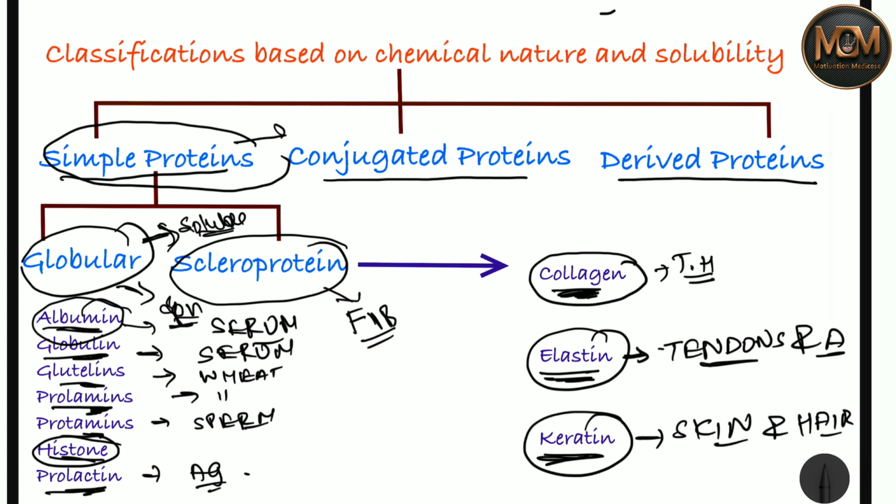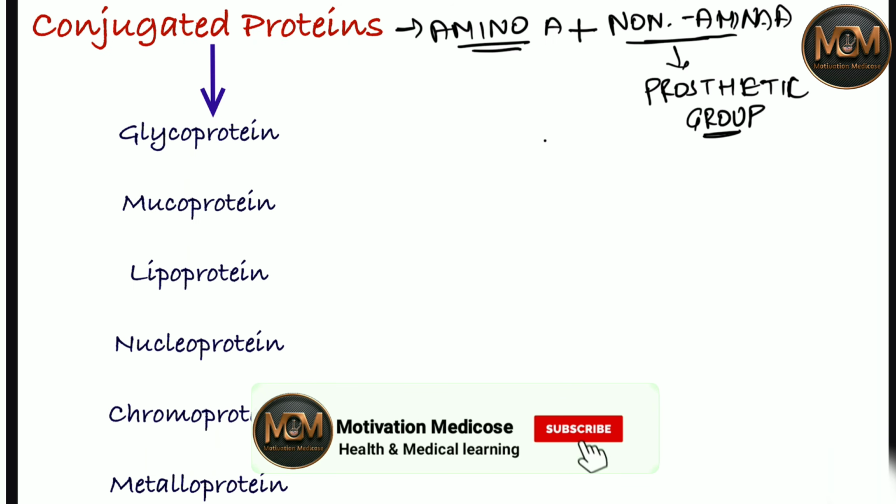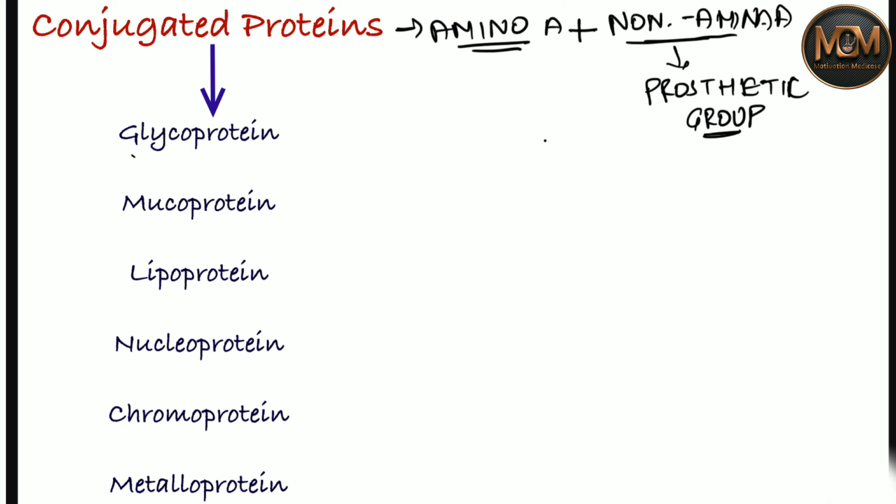Now we are going to talk about the conjugated protein. There are different kinds of conjugated proteins. The first one is the glycoprotein. When it is associated with carbohydrate, it is a glycoprotein, but there is a condition: the carbohydrate content should be less than 4%.